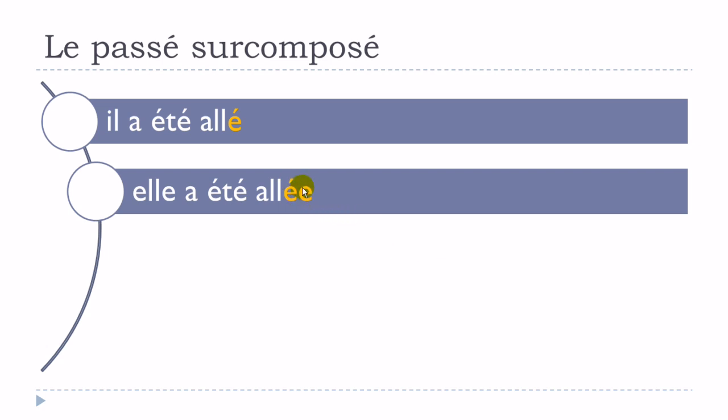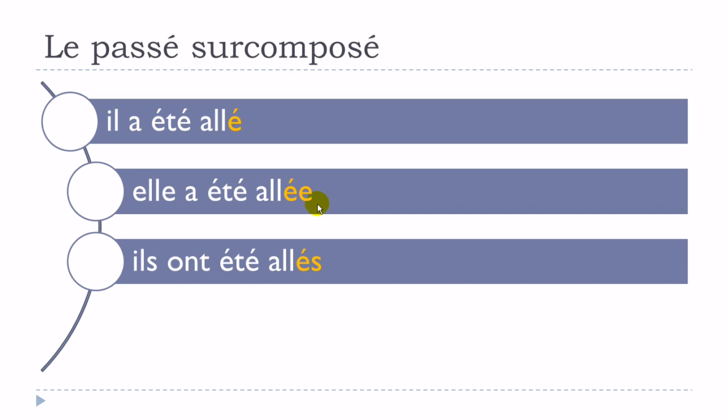Remember that is the mark of the feminine. Okay? So, il a été allé, but then you don't put anything because it's the masculine, so you should put the basic form. In that case, you get elle, and it's a singular feminine, so you should put this e at the end of your participe passé. Phonetically, you don't hear it. It goes like aller, exactly the same thing as here. So, elle a été allée.